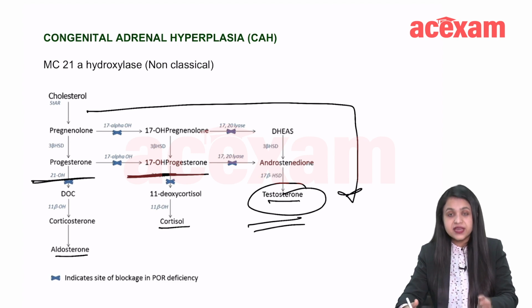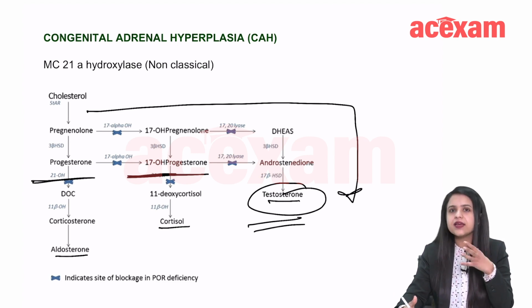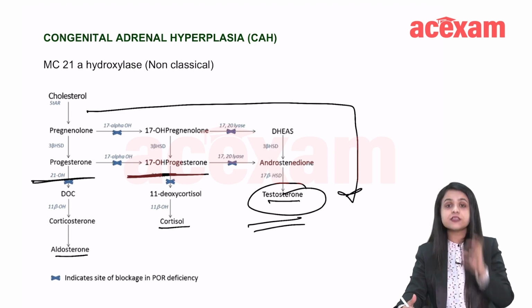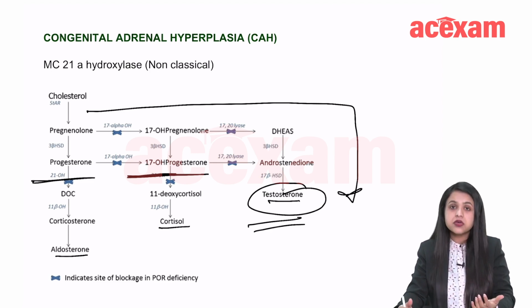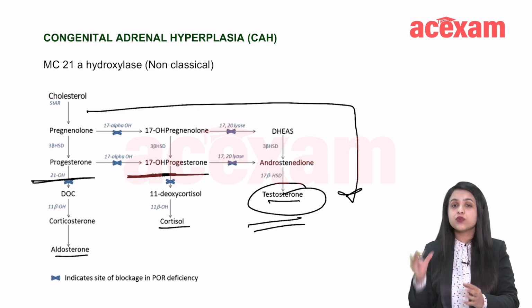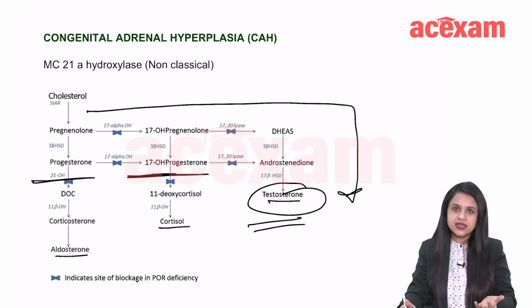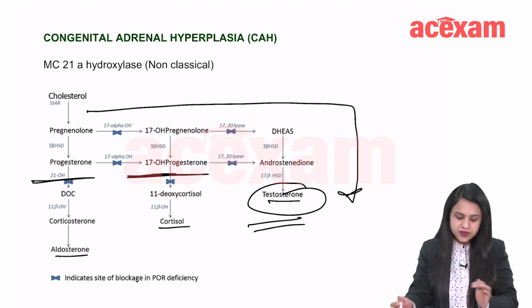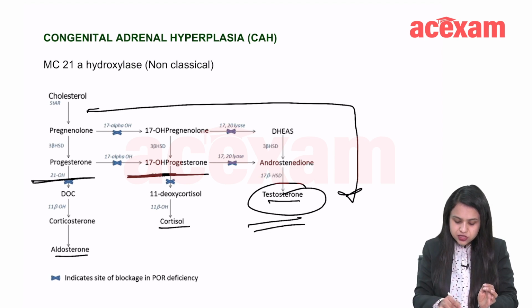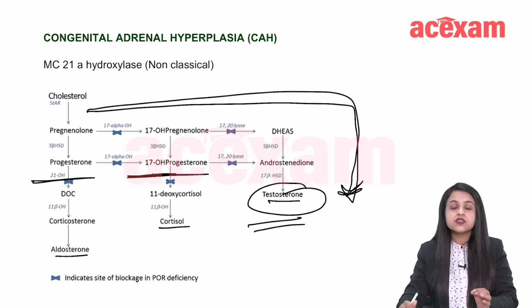What is the problem here? If the baby is a male fetus, then nothing will really happen as far as the genitalia and the male development is concerned. But if the fetus is a female, we have already discussed that testosterone is basically responsible for development of external genitalia into male. So if a female fetus in utero is exposed to excessive testosterone, then she will develop ambiguous genitalia. That is the problem here. So in congenital adrenal hyperplasia, this all shunts to here. So what do we need to do?